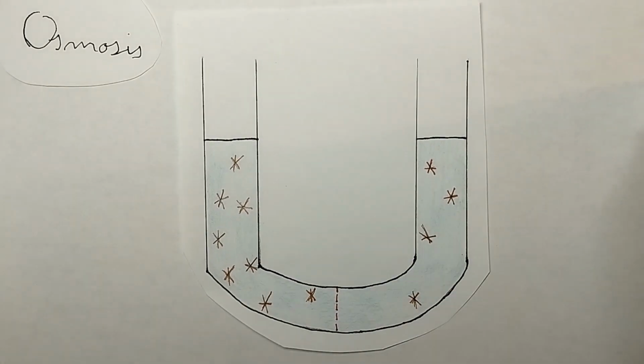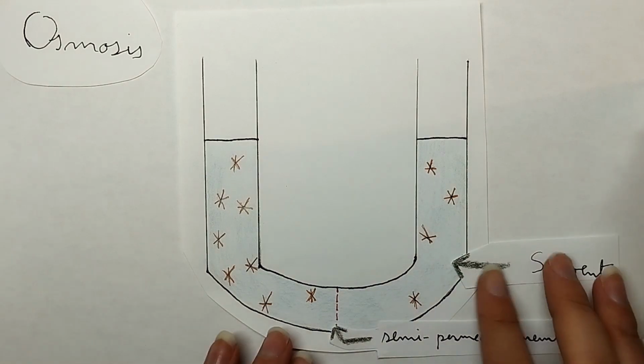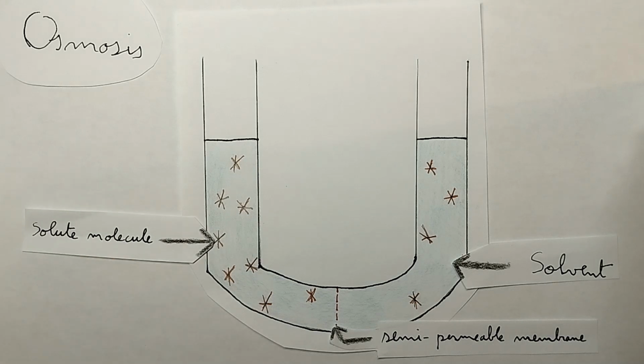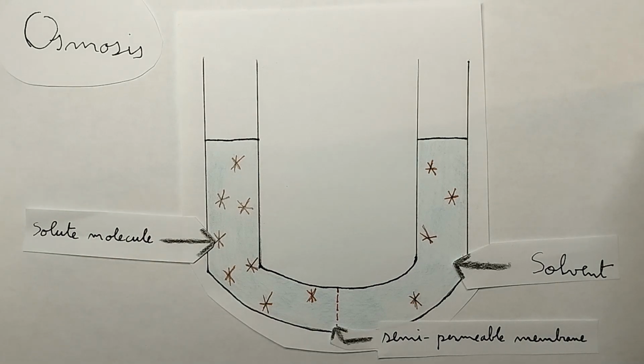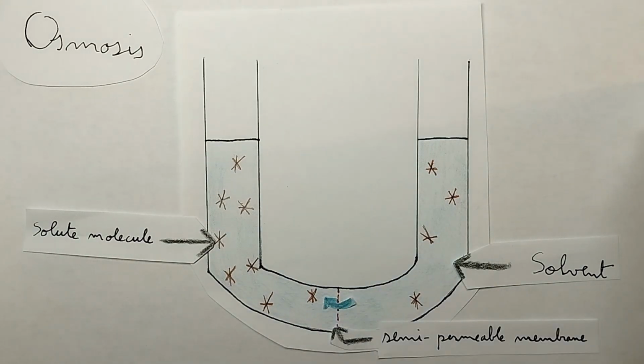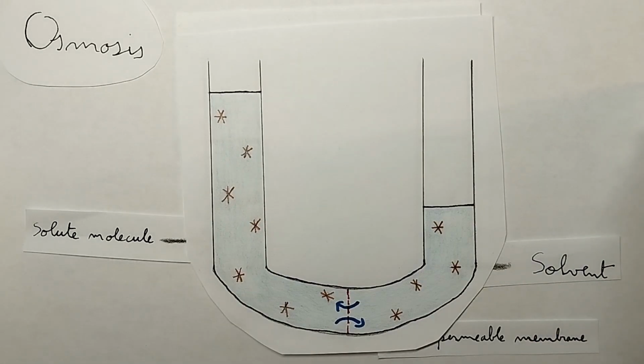Osmosis is a phenomenon involving the passive movement of matter across a semi-permeable membrane that separates two solutions with different solute concentrations. Because the membrane is semi-permeable, solvent molecules can pass through it but not solute molecules. As a result, the solvent molecules move from the less concentrated solution to the more concentrated one until there is an equilibrium of the concentration in the two media.